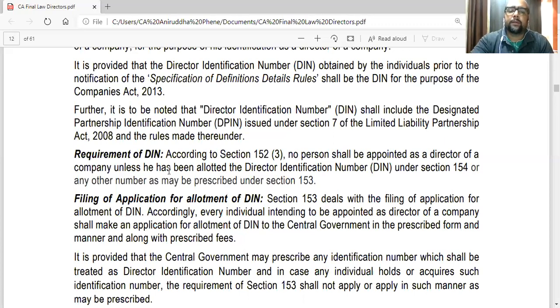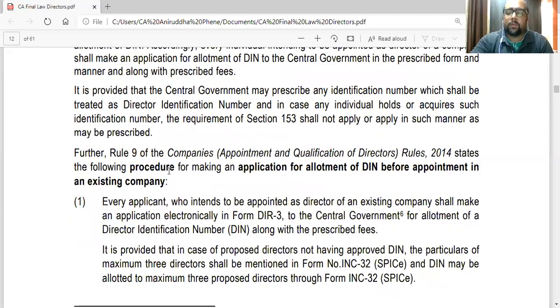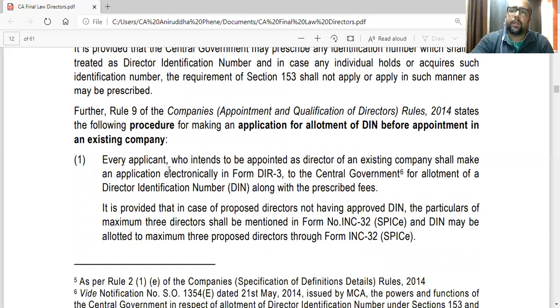Then the procedure is given, how an applicant should apply for the DIN, what is the form, and what is the time limit within which he will get back the DIN after application.